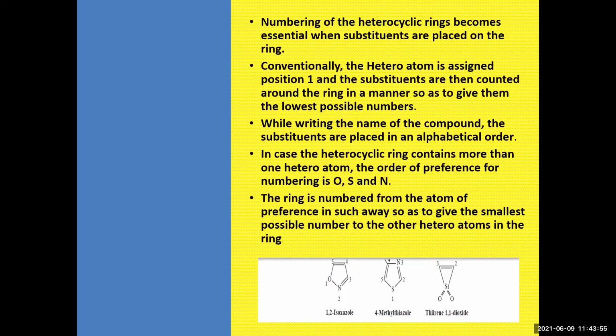If there are two heteroatoms, then the preference should be given to oxygen, sulfur, and then nitrogen, and the numbering has to be given accordingly, and the substitution should get the smallest possible number. So these are the basic things to remember when you are naming heterocyclic compounds, whether mono, bi, or fused.